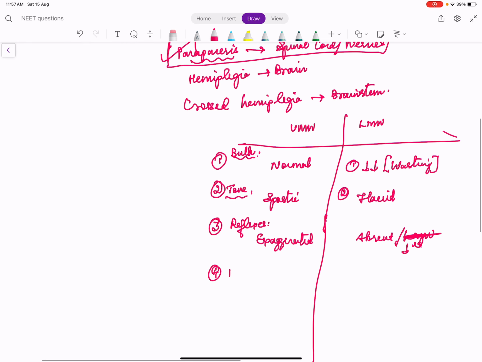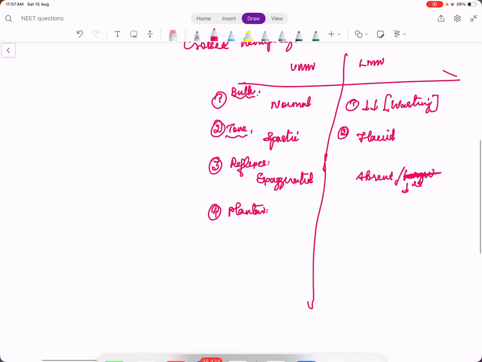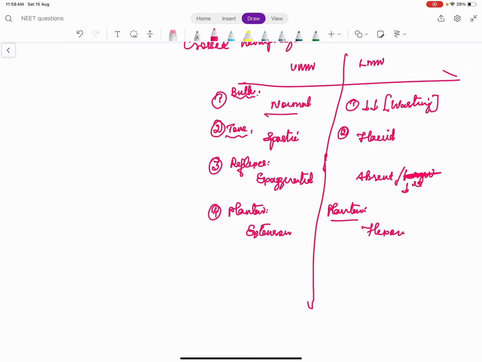Then we have the plantar. Plantar will be extensor in UMN, the Babinski sign will be positive. Plantar will be flexor in LMN. So this is our basic difference. If it is an UMN type of paraparesis, bulk has to be normal, there has to be weakness, spasticity, reflexes exaggerated, and plantar extensor.